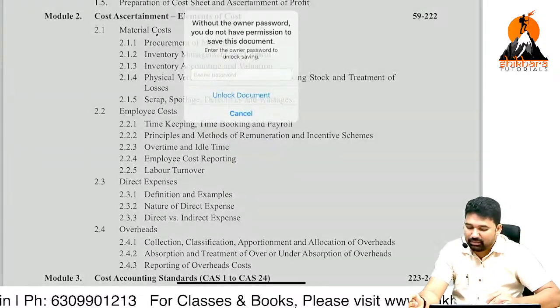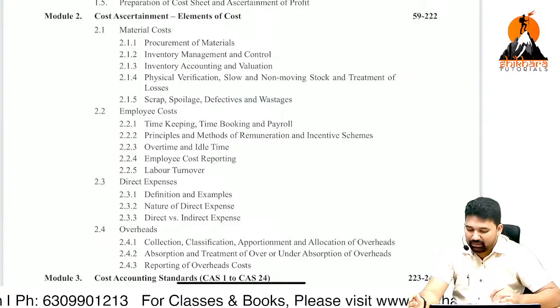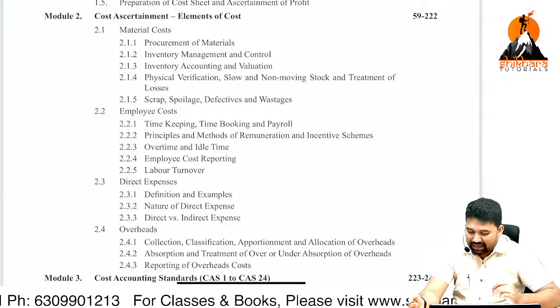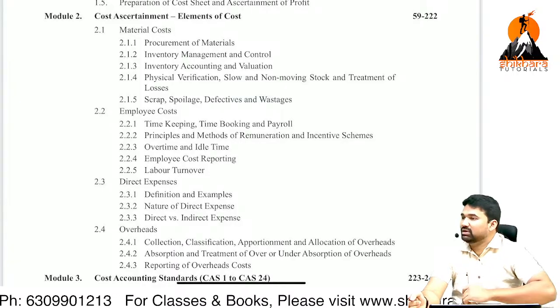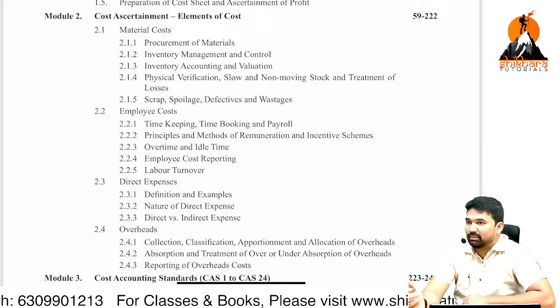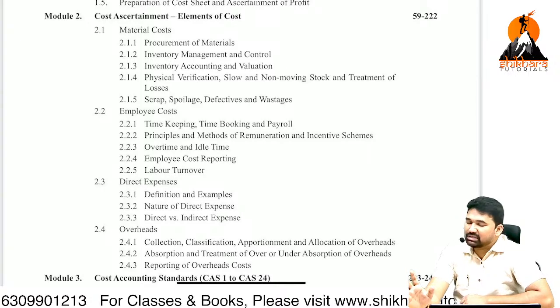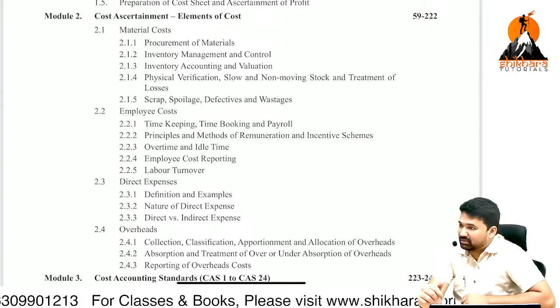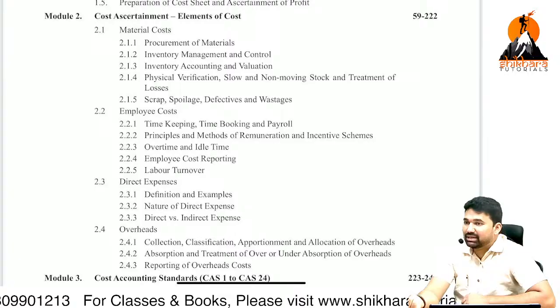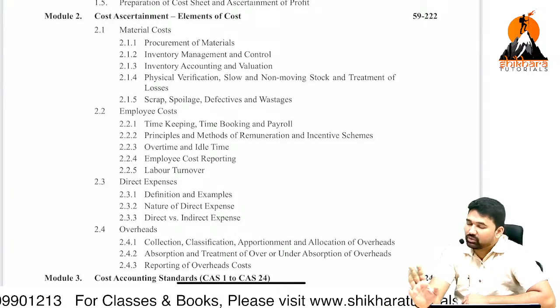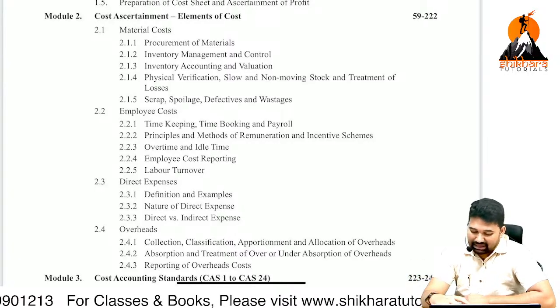First one, material cost. Second one, employee cost. Third one, direct expenses. Fourth one, overheads. Material, labor, expenses and overheads. There is a logic also why it is called overheads and why material, labor, expenses. I'm going to tell you in the classes.